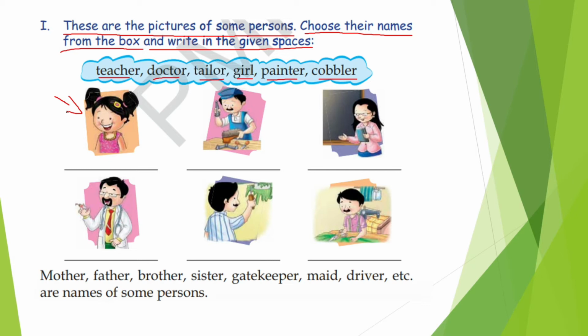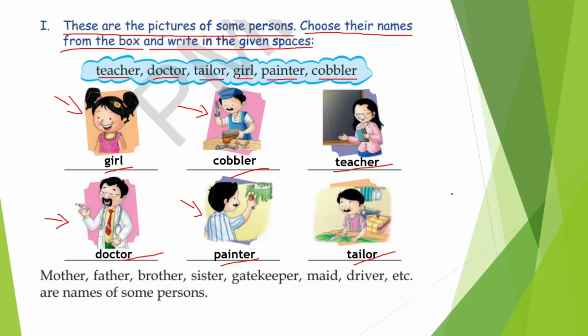So what's this picture about? This is a picture of a girl, and this is a picture of a cobbler. And what is this? Who is here? She is teaching someone something, right? So she is a teacher. And here you can see that he is a doctor. Here you can see that he is a painter. And in this picture you can see that he is a tailor. So girl, cobbler, teacher, doctor, painter, tailor.